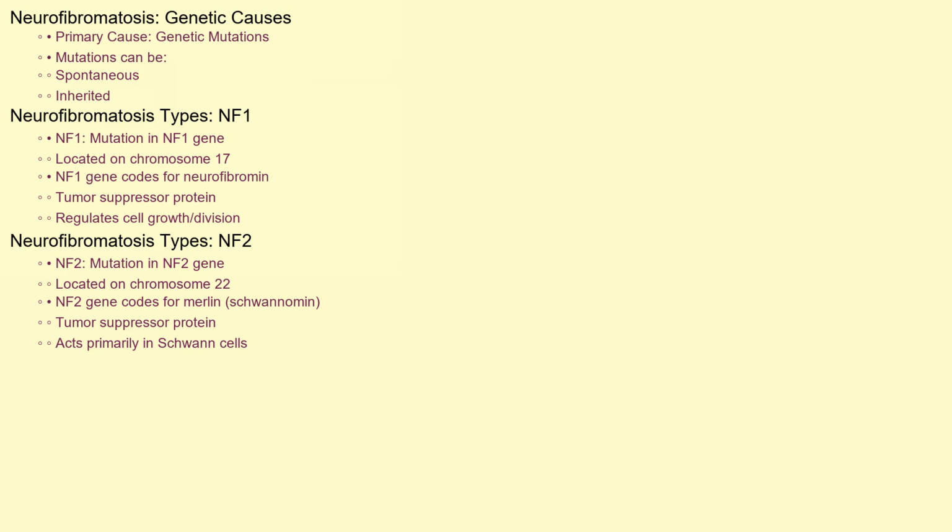The primary cause of neurofibromatosis is genetic mutations. These mutations can occur spontaneously or be inherited from a parent. There are two main types of neurofibromatosis, NF1 and NF2, each caused by mutations in different genes.